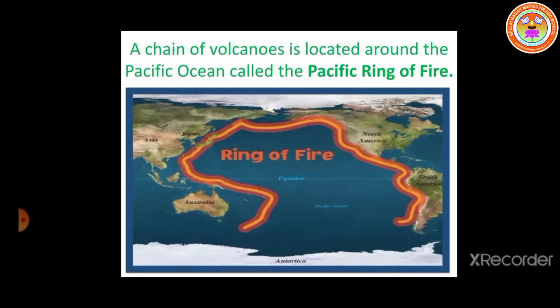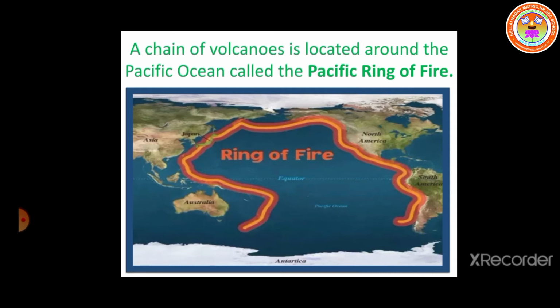See, to the east side, Pacific Ring of Fire is there, and to the west side also Pacific Ring of Fire is there. That is towards Asia and Australia, and to the left hand side, right hand side, North America and South America. So, a chain of volcanoes is located around the Pacific Ocean, which is called as Pacific Ring of Fire. What is called as Pacific Ring of Fire? Chain of volcanoes which is around the Pacific Ocean.